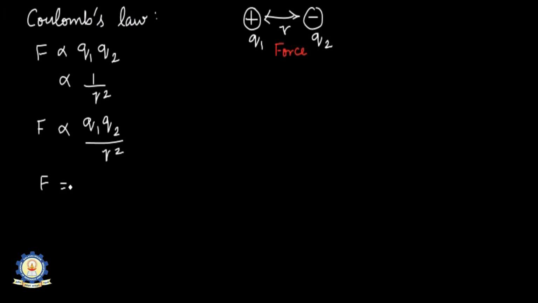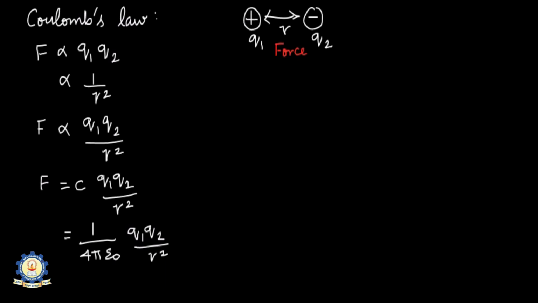Now you can replace the proportionality symbol by a constant c, and this c is nothing but 1 by 4 pi epsilon naught. Here epsilon naught is the permittivity of free space. So we have written Coulomb's law: F is equal to 1 by 4 pi epsilon naught Q1 Q2 by r square.